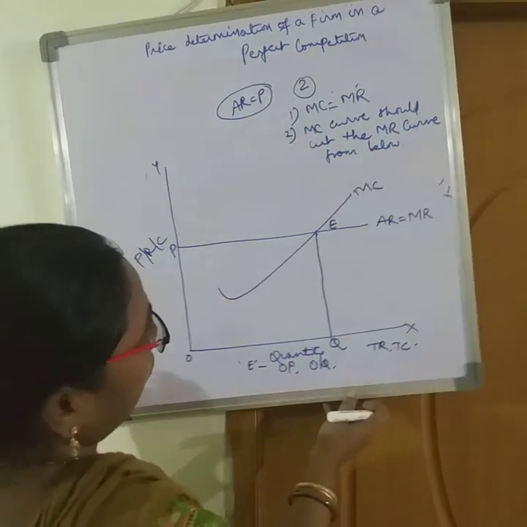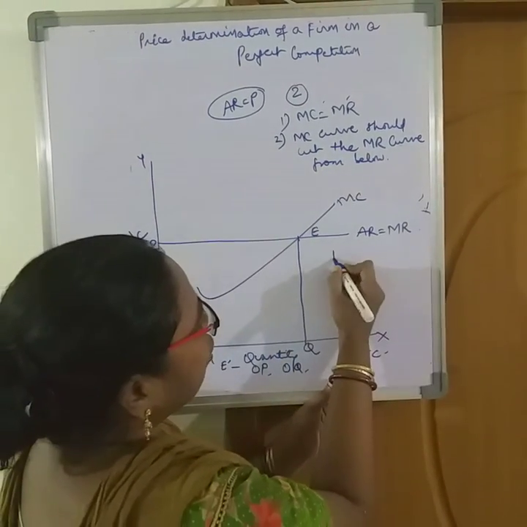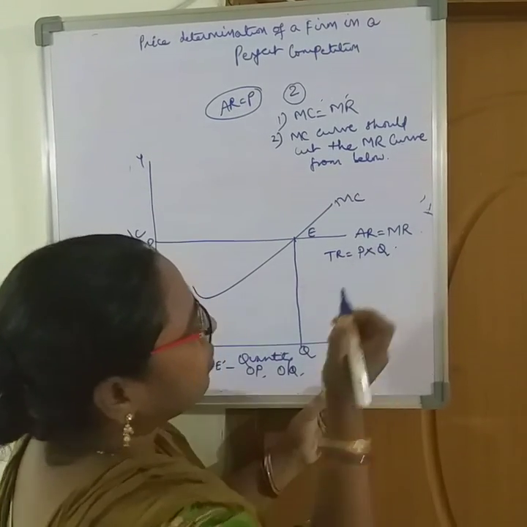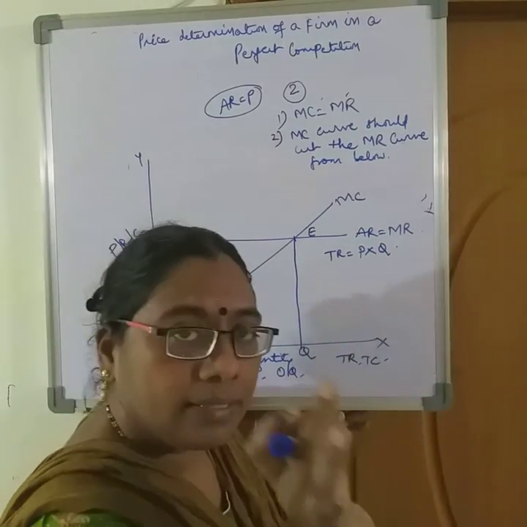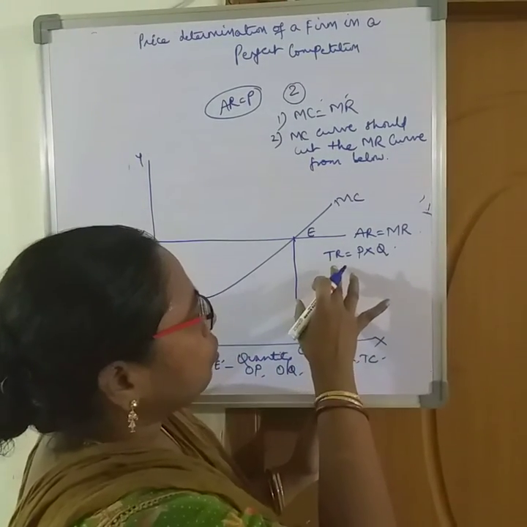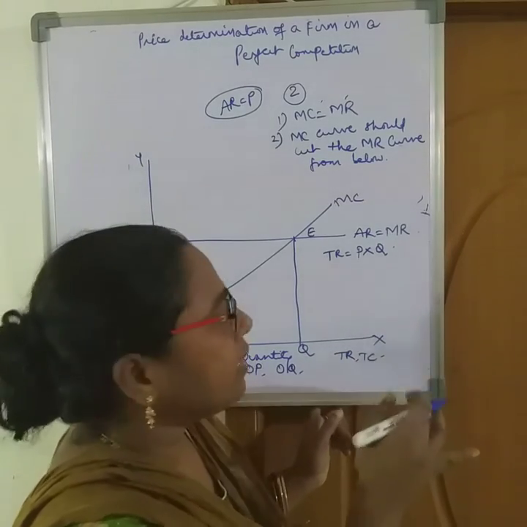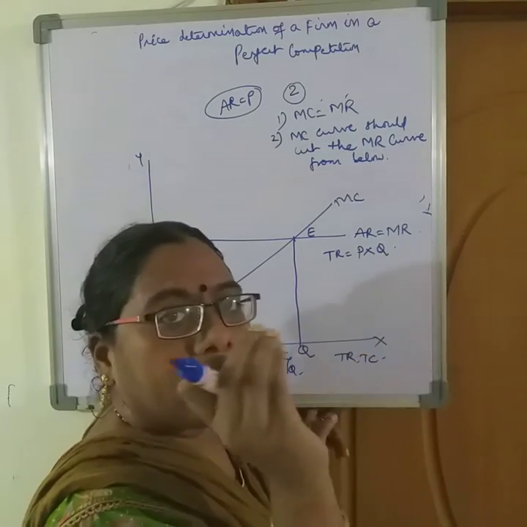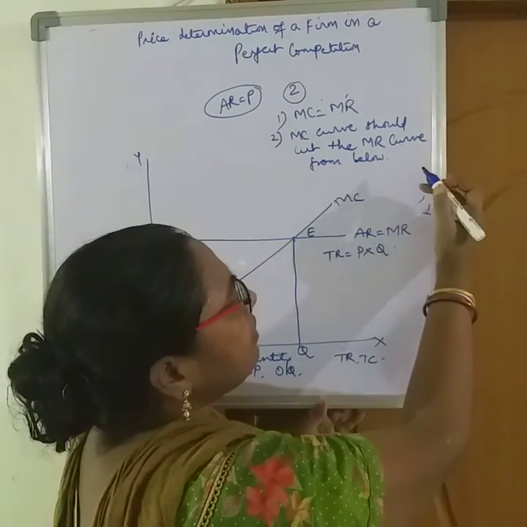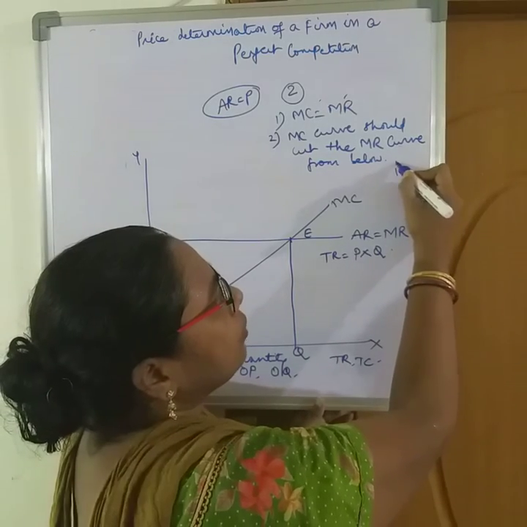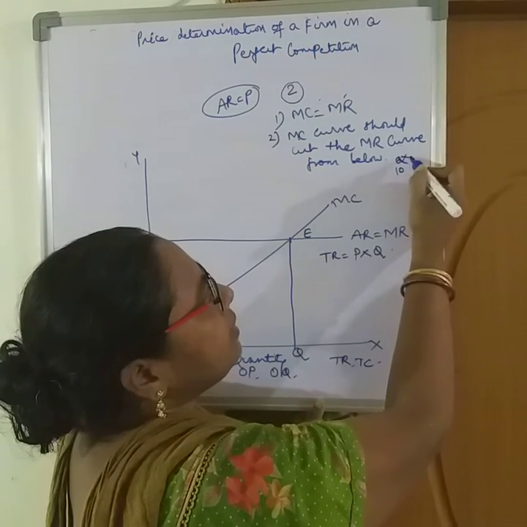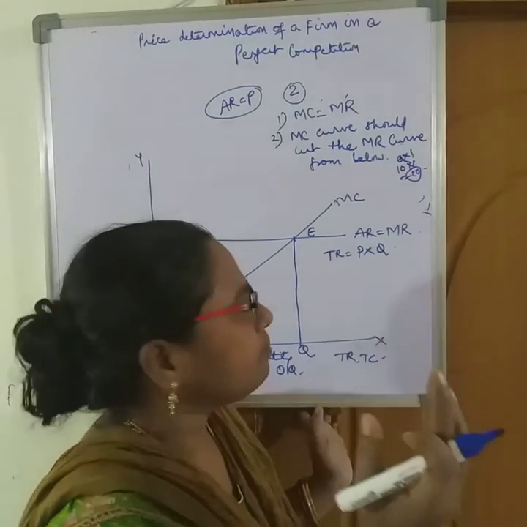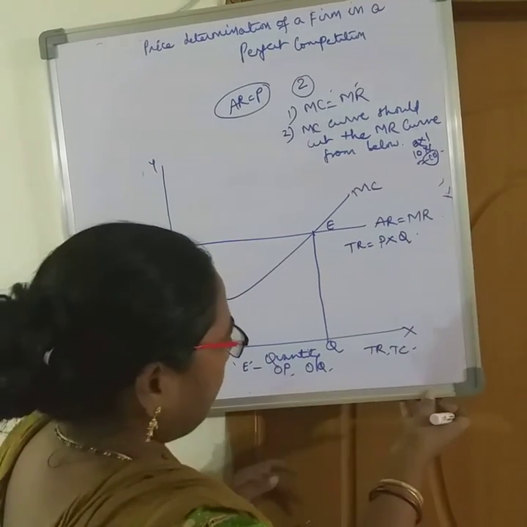Okay. Now for total revenue, let me write here. Total revenue is P into Q. I have explained the formulas in a detailed way. The total revenue of a firm is the number of units it is selling at a given price. Say if it is selling 10 units, quantity is 10, at a price of 1, it is getting total revenue of 10 rupees. Okay, so TR is equal to P into Q.